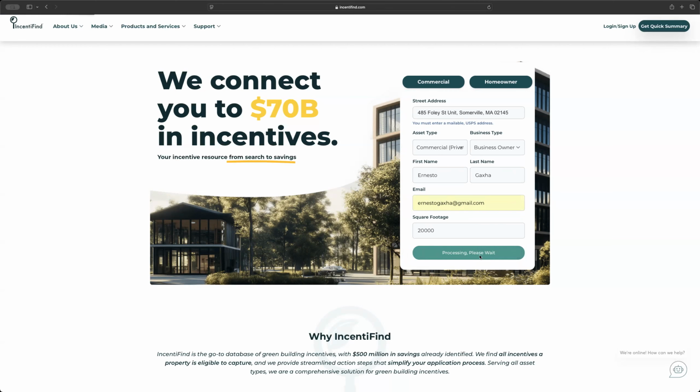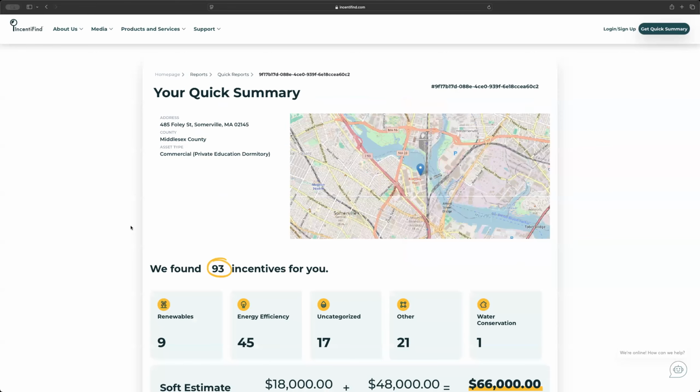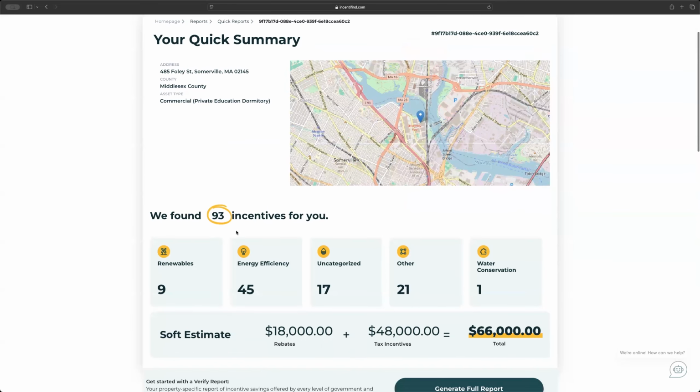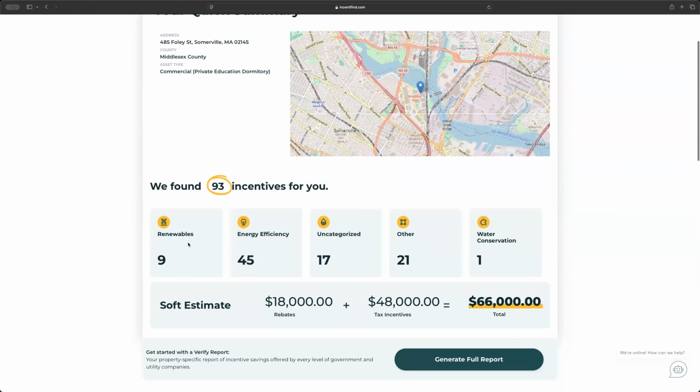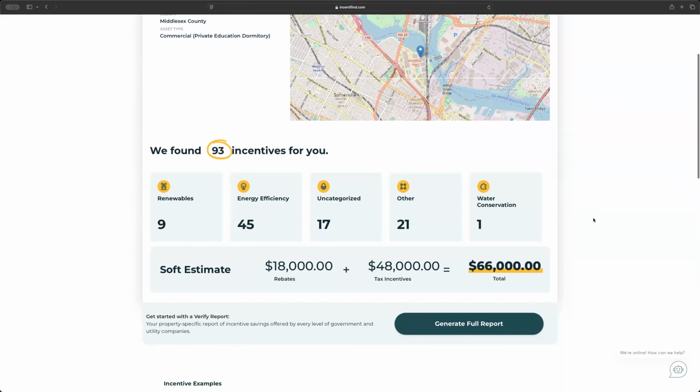Now you can think of the quick summary as a free sample of our full report. It will give you the total number of incentives that are applicable for this property, as well as a breakdown of the categories of incentive that are applicable.